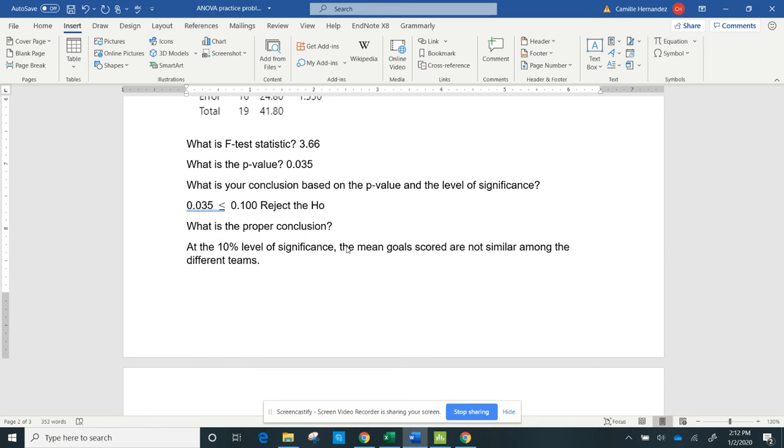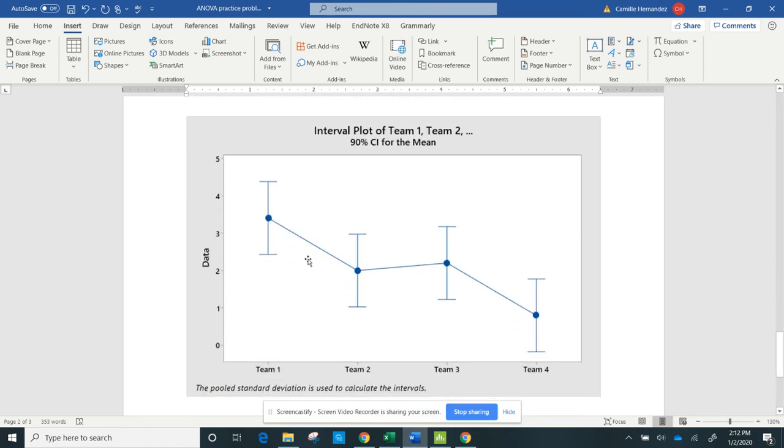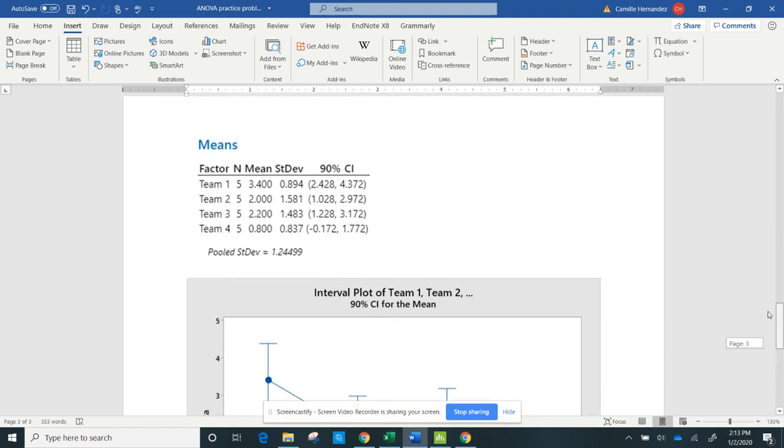Okay, so what does that tell me? That, again, my hunch when I looked at my graph is something's going on, but I cannot tell exactly which ones are different unless I run another test. And that's for a later statistics class. There are tests called post hoc that we can look at to see the differences. I'm guessing it's probably the differences between 1 and 4. If I compare those together, they're different. So that's another thing I need to think about. But there could be differences in 3 and 4, or even 3 and 2. Those kinds of things I need to look at. But that's why I use a post hoc test.